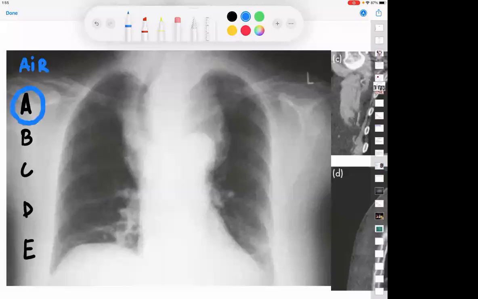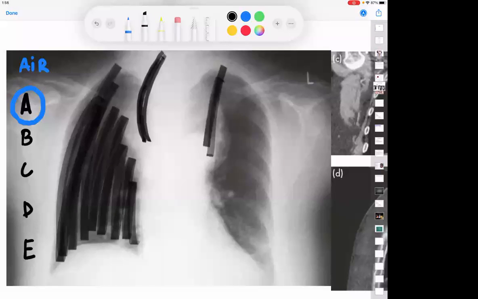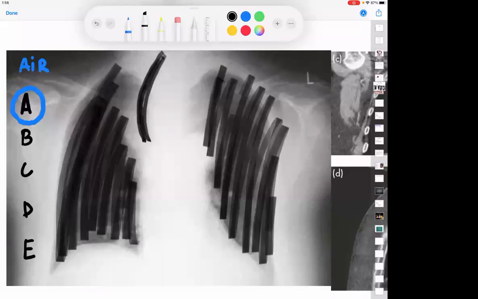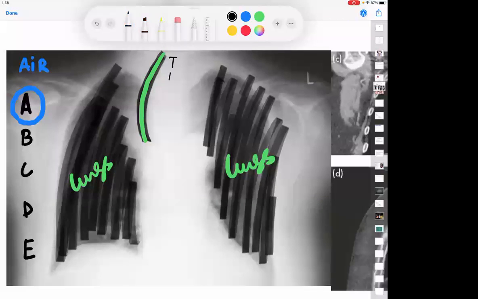What is the color of air in an X-ray? Air is black. That means in this X-ray, tell me what are the things that are black? Very simple, sir. This is a lung, this black tube, and this is the blackness. So what is this blackness? This is the blackness of the lungs. But what is this black tube? Trachea. Very good. It is the trachea.